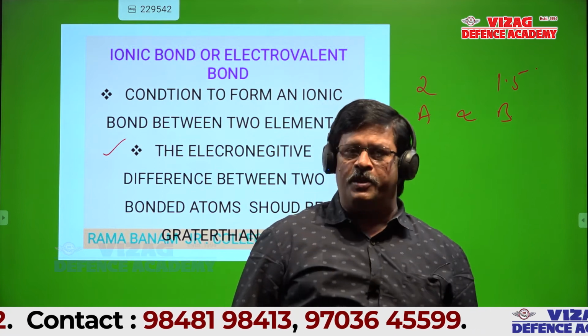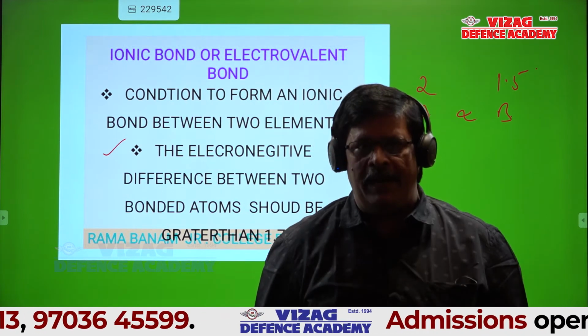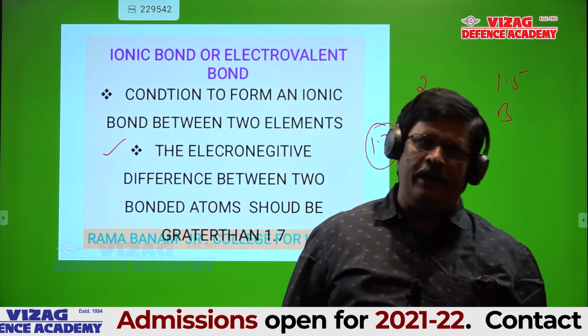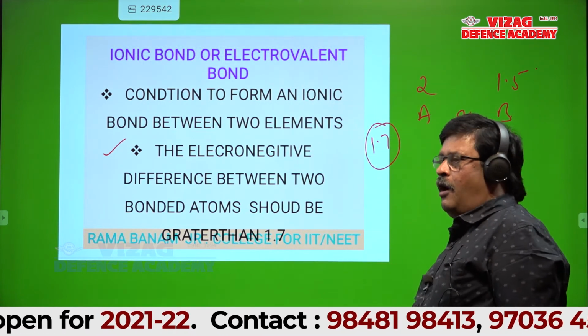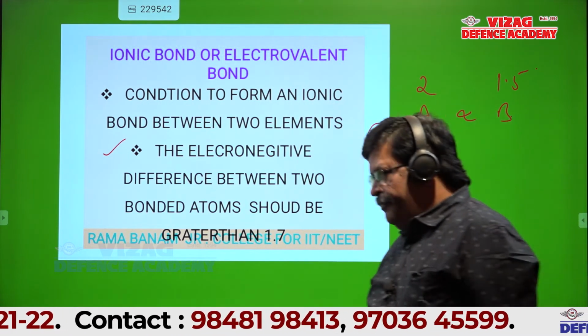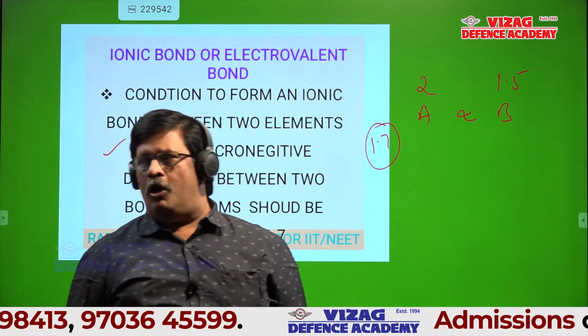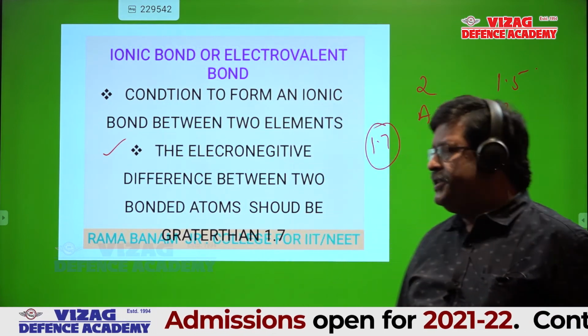That's not a fixed boundary. What that indicates is that one is a metal and the second one is a non-metal. So both are correct, you can write anything, no problem. The electronegativity difference between the two bonded atoms should be greater than 1.7.